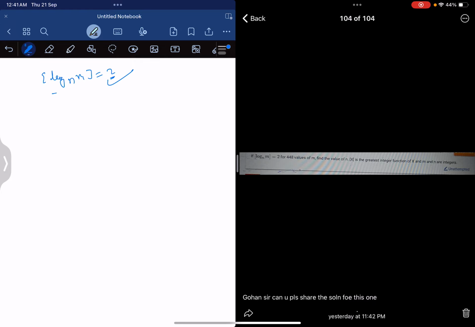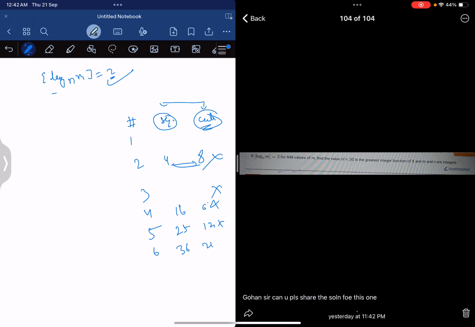So let us start. Now from here you can do hit and trial. Just write the number, its square and its cube. Now see the question: 448 values. So the difference between one lesser than the cube and the square, whichever gives 448, is the answer. 1 clearly won't. 2 gives 4 and 8, we won't get 448 values between them. 3 gives 9 and 27, gone. 4 gives 16 and 64, no need to check. 5 gives 25 and 125, this will be 100 values, no need to check. 6 gives 36 and 216, clearly this isn't crossing. 7 gives 49 and 343, we know 448 values won't even come.